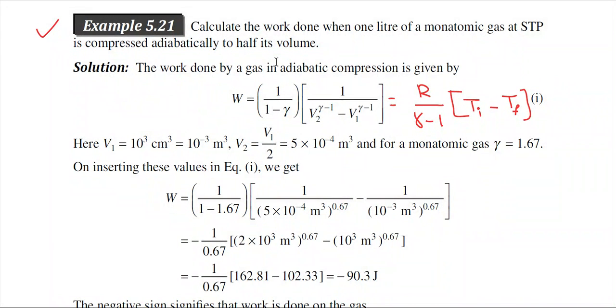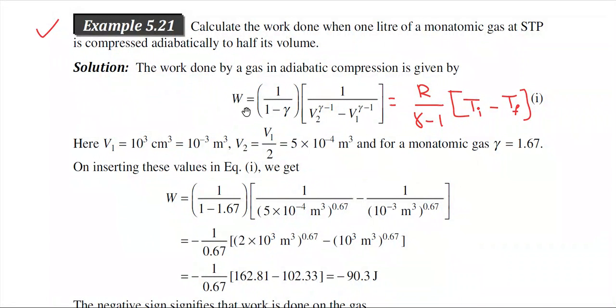So we can use the formula that we have derived earlier for work done in adiabatic compression. This particular derivation was discussed in the earlier lecture. But in this particular book, they have used the formula W is equal to 1 by 1 minus gamma into this one. But if you carefully check the derivation of W, then you will see that actually W is equal to K by 1 minus gamma. But they have written 1 by 1 minus gamma. I think this will produce a little bit of confusion to the students. So I will recommend that you just use this formula.